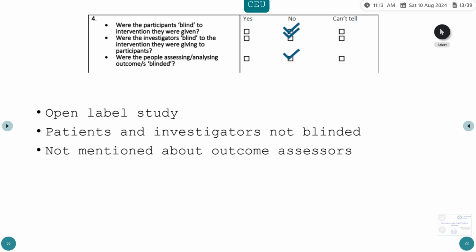Now, was the study methodologically sound? Here we are looking at blinding, whether the patients were blinded, whether the investigators and the outcome assessors were blinded. So this was an open label study. Again, that part of the study is not very good, because the outcomes are also not hard outcomes. We are looking at subjective outcomes, namely presence of crepitations, elevation of JVP. So the open label study was not a great design. The patients and investigators were not blinded. They have not mentioned about the outcome assessors. If they had at least blinded the outcome assessors, the validity of the study would have been a bit more. But here they have mentioned it as an open label study.